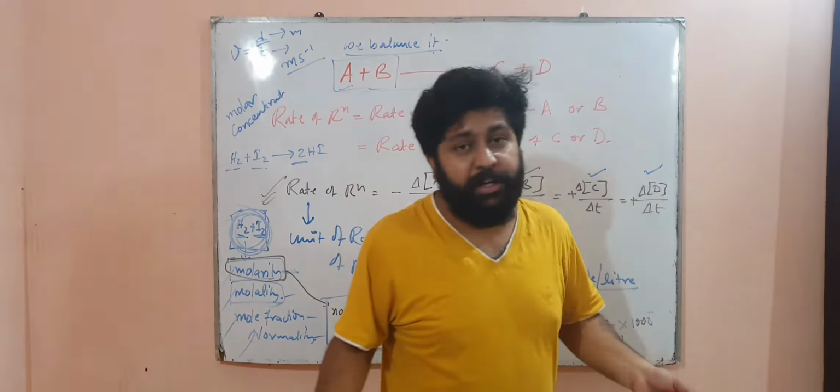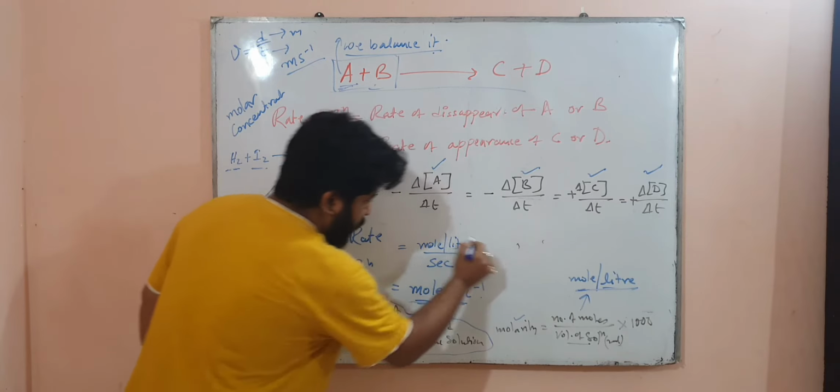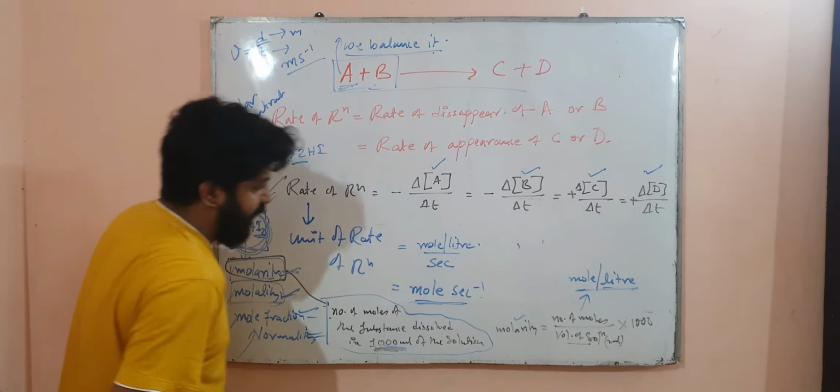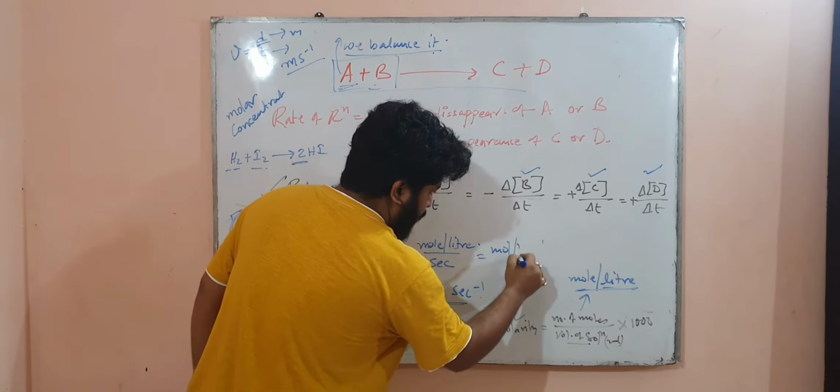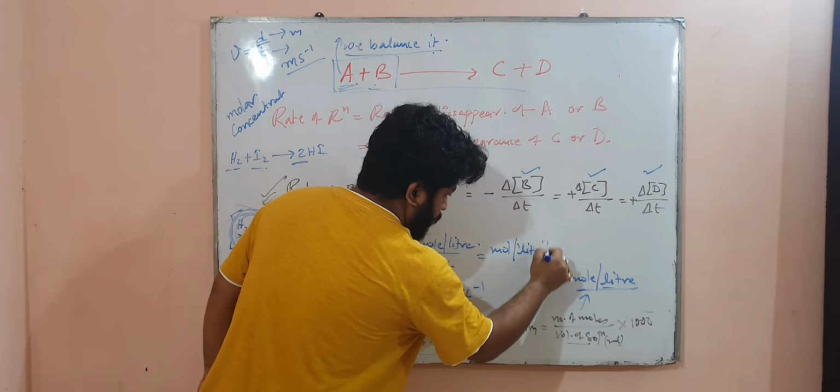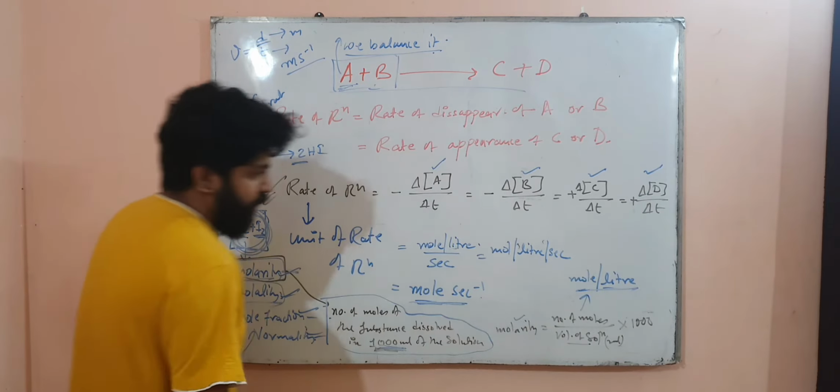So it should not be mole per second, but the concentration will be expressed as mole per liter, because 1000 ml is 1 liter. So the rate is mole per liter per second. Yes or no?